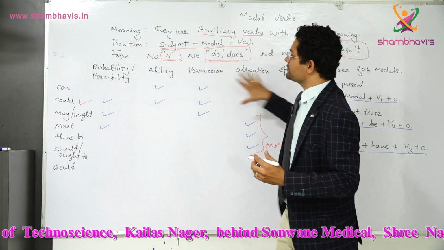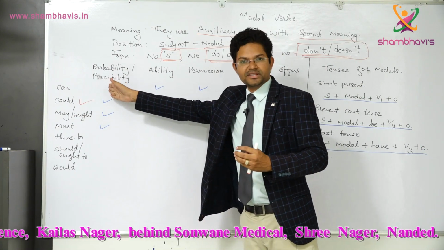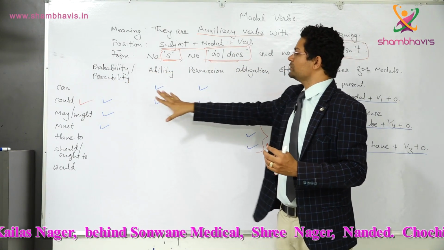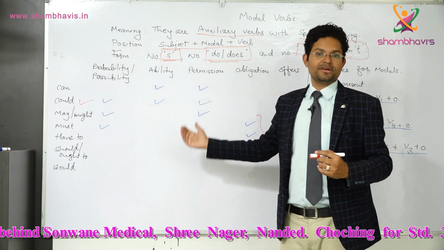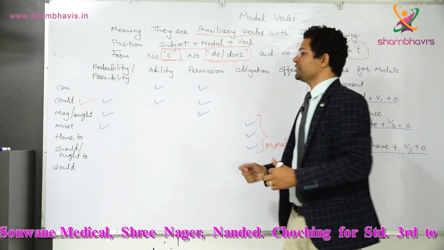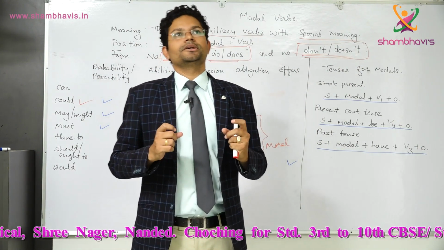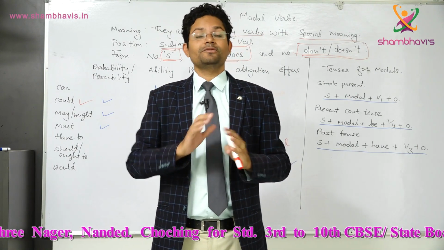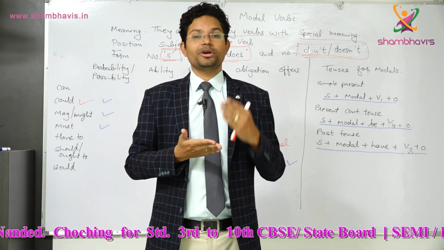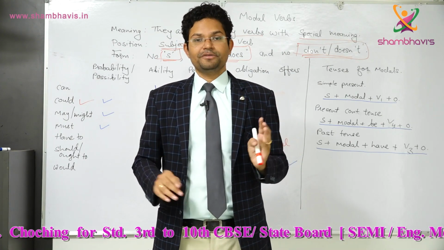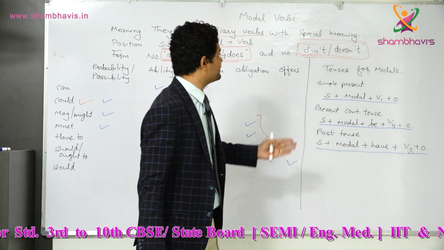Okay, so these are the meanings, very easy to understand here. Normally they are in these 5 categories, and if you learn this table, you will understand the meaning of all the modals very easily. Now one more thing that you need to learn is that modal verbs don't have all the tenses. Normally we have 12 tenses, and with modal verbs we don't have all the tenses. We only have 3 tenses that we are learning in modals, and all 3 tenses I have written here.